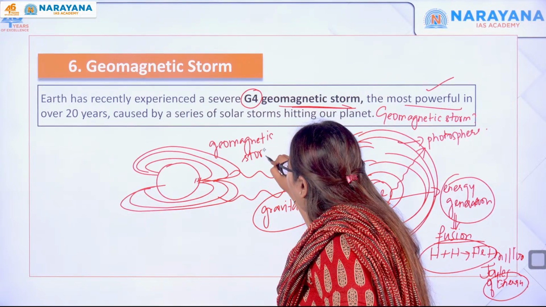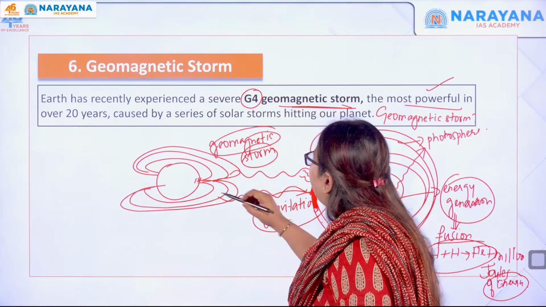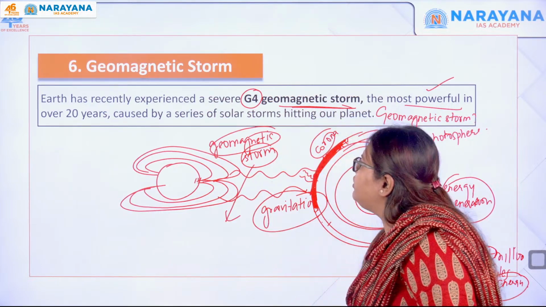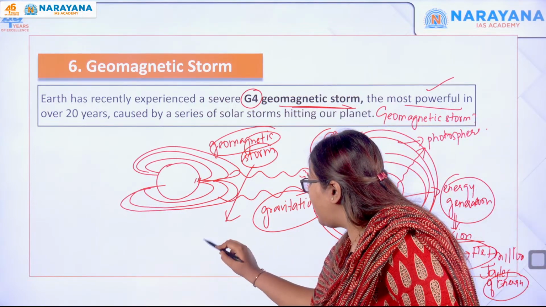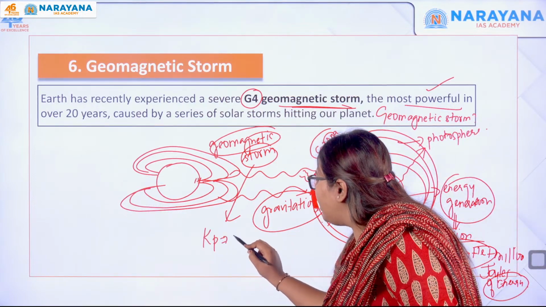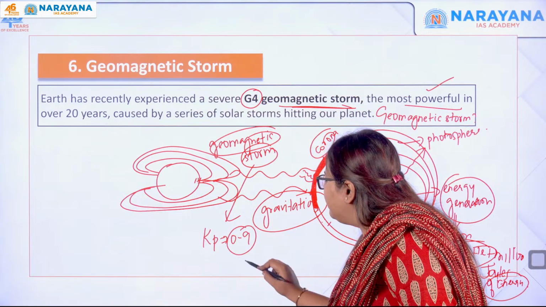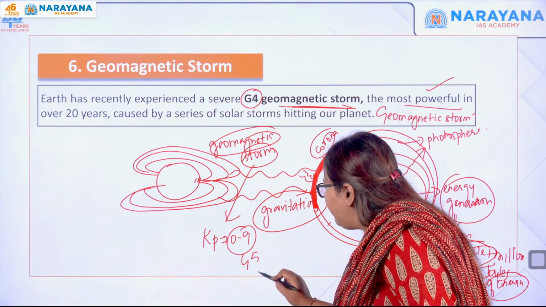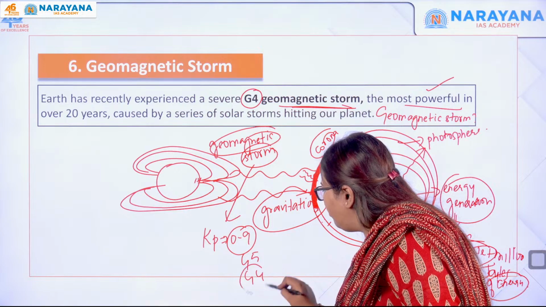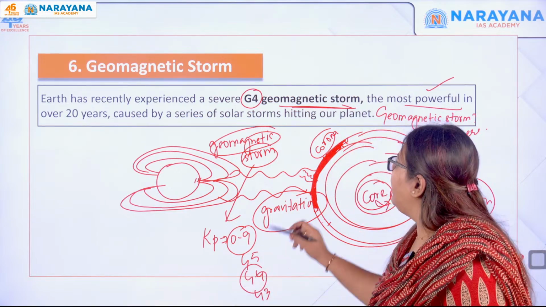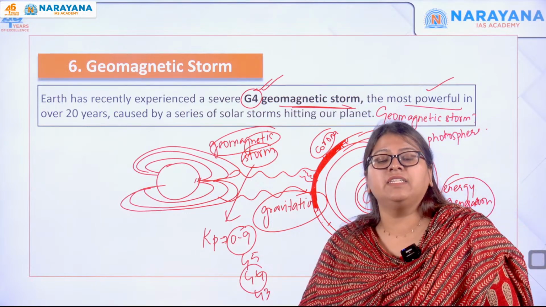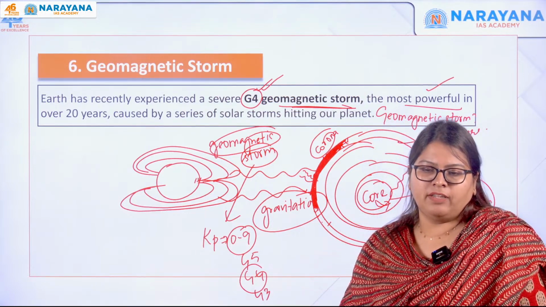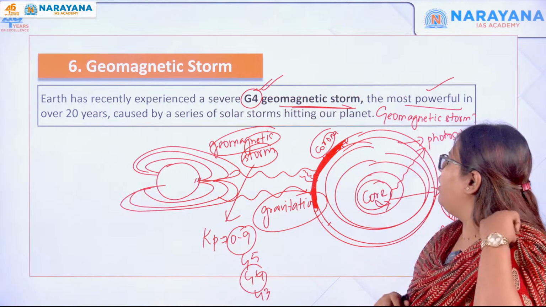Depending upon the strength of the storm, it is given an index called the planetary index, Kp, that ranges from 0 to 9. It is called G5, which is extreme, then G4, G3 and so on. Here Earth has experienced a G4 geomagnetic storm and it has varying levels of impact. Do you understand? So this is what we will discuss.